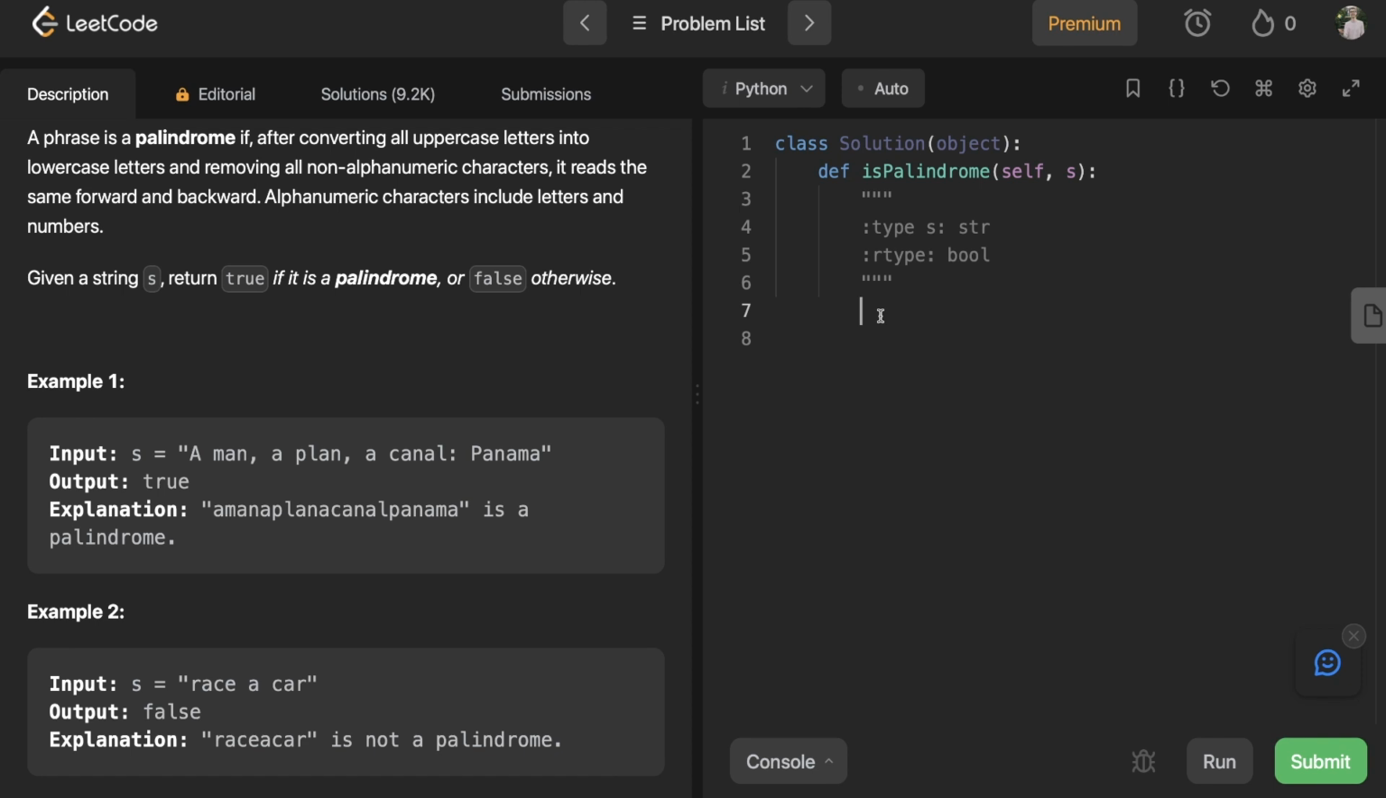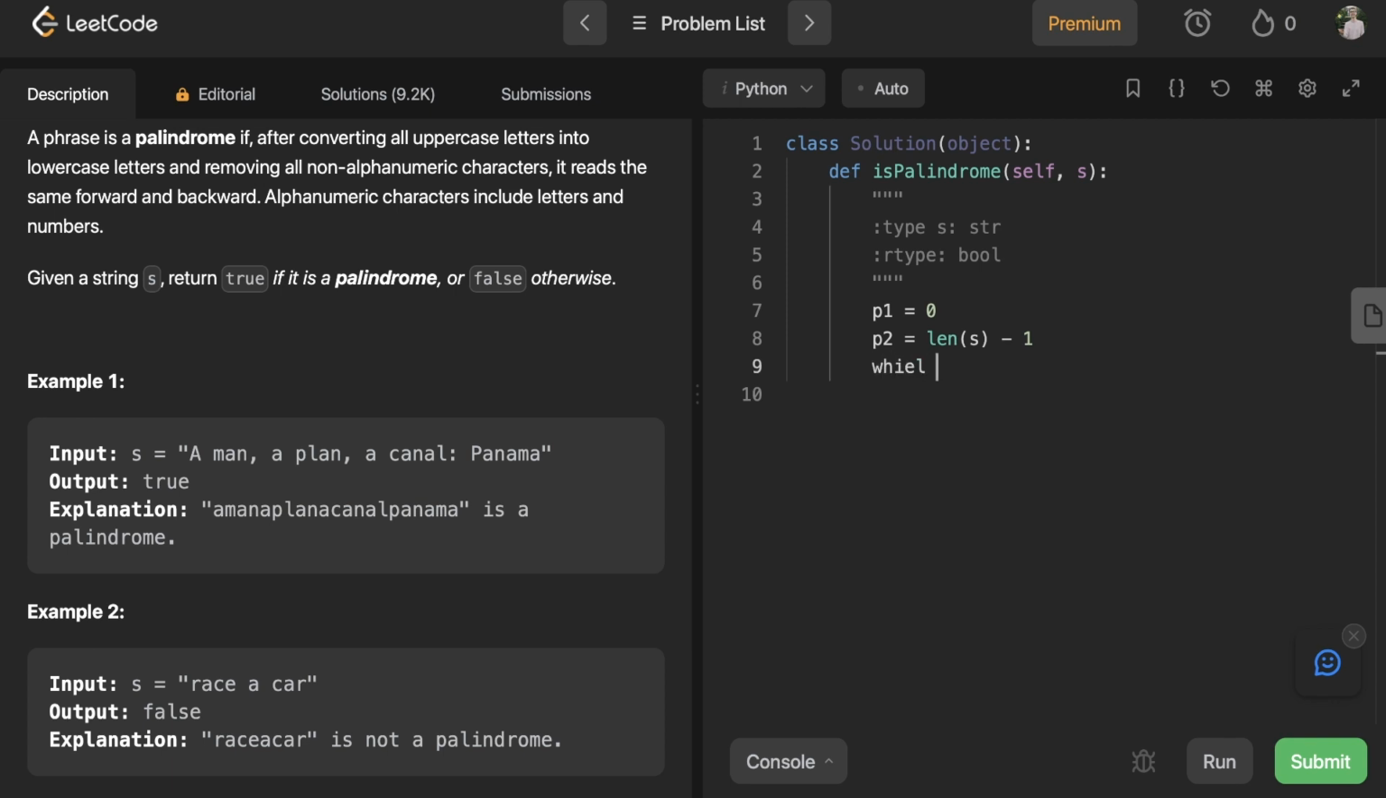So I think what we want to do first is set up our pointers, right? So we know that we want P1 to be 0 every time, so we start at the beginning of the string. And then we know we want P2 to be the last character in the string. So we can say length of S minus 1.